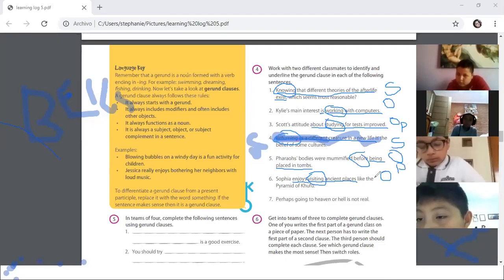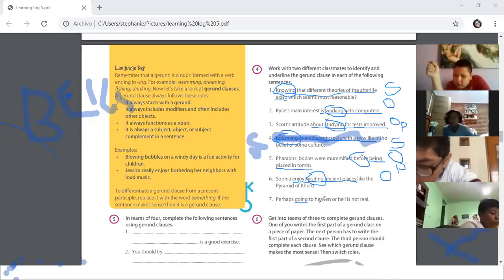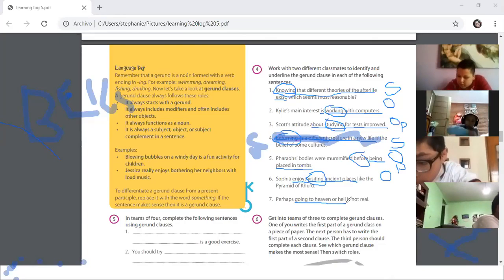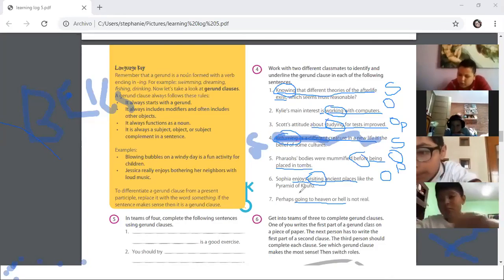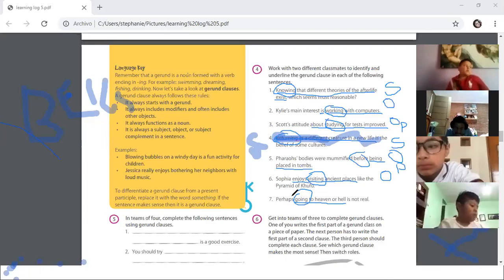And number 7. Perhaps going to heaven or hell. Where is the gerund, Eric? Going. Excellent. Super good.